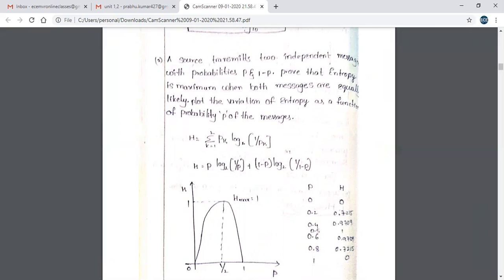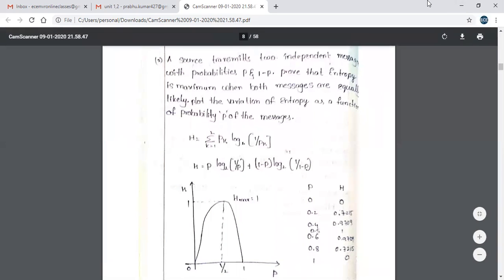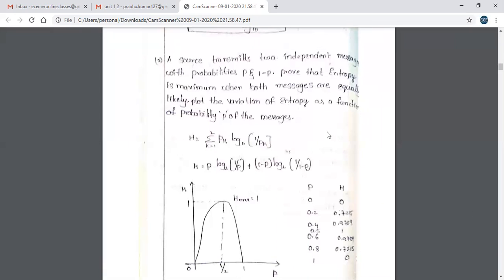And the second one: a source transmits two independent messages with probabilities p and 1 minus p. So in the question they give the two independent messages. What are the two independent messages? P and 1 minus p. These are the two messages. Prove that entropy is maximum when both messages are equally likely. Show the variation of entropy as a function of probability p of the messages.